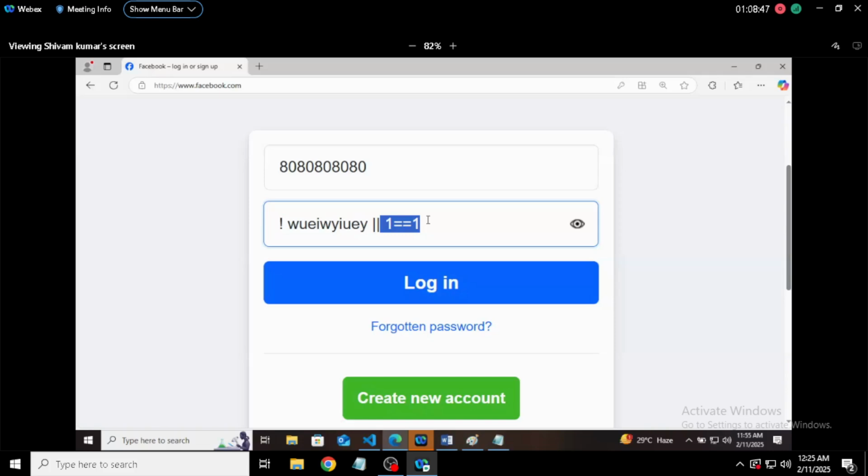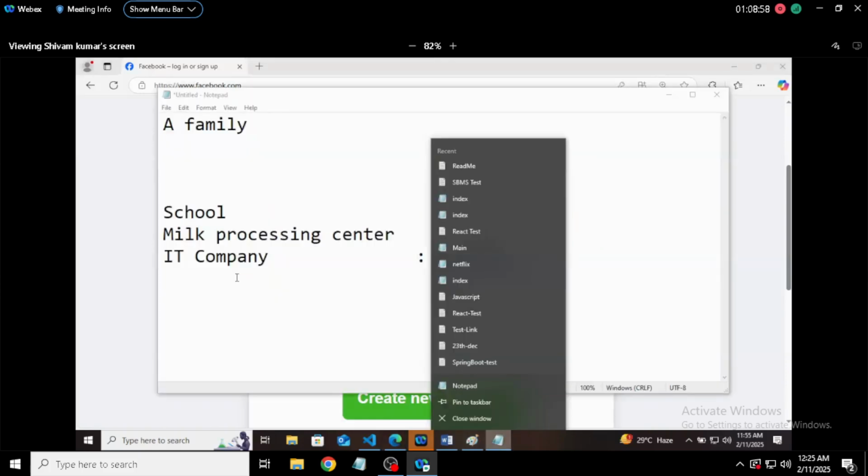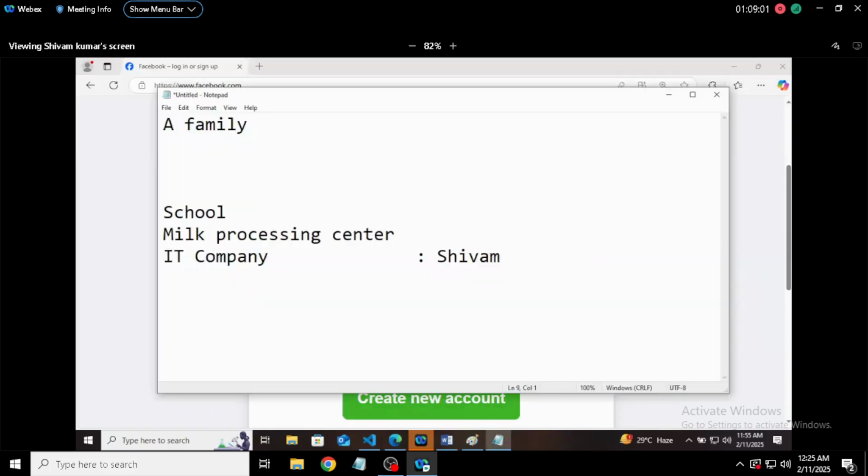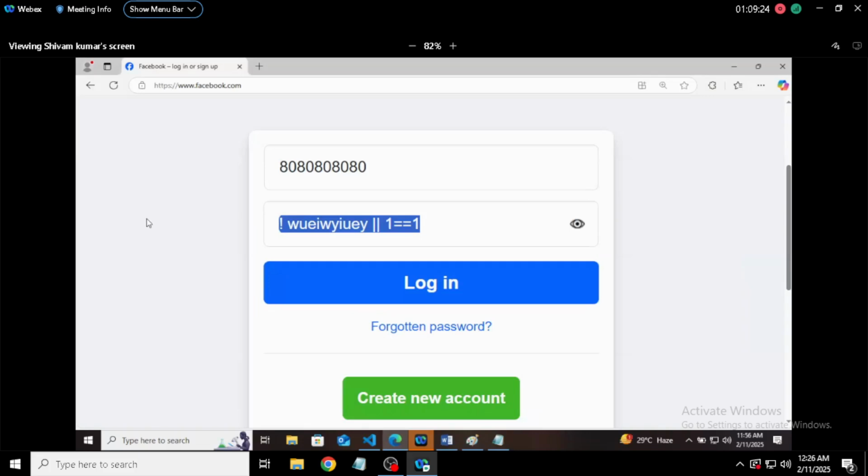Now after that, Facebook restricted that you can't write queries in the input box. At that time, the source code of Facebook was like this: input type password. That's it. There was no other security. Now they have validations here that you can't write any query, it will not go. Then a lot of other things were there. No, now it's not working. If it was working now, I wouldn't have taught you this, right?